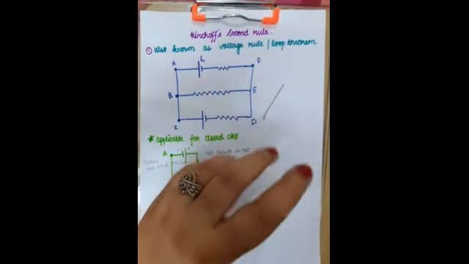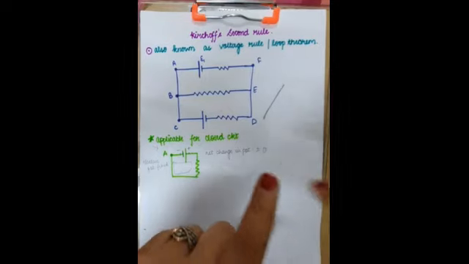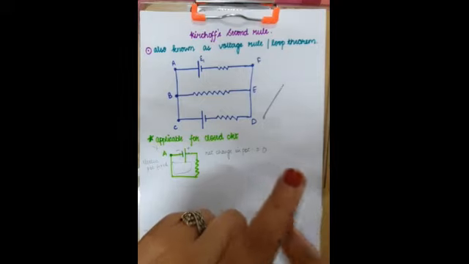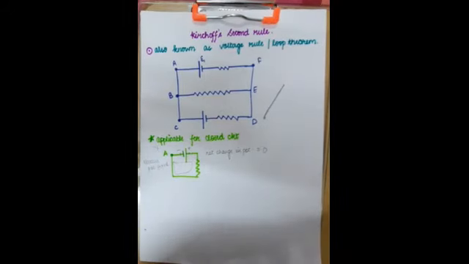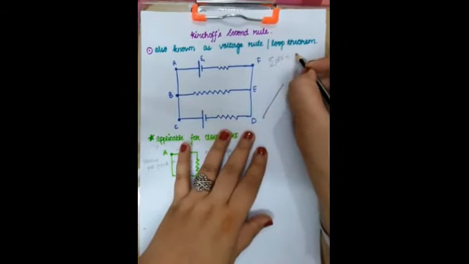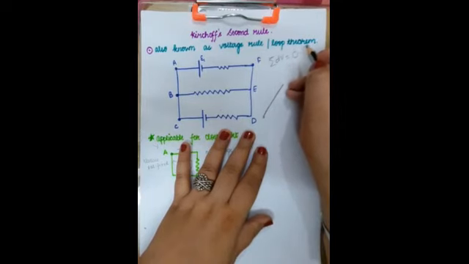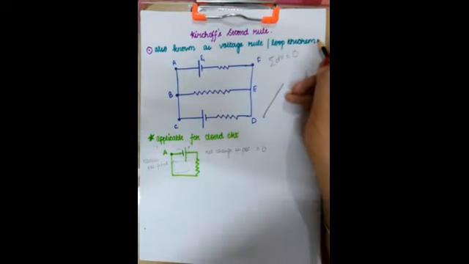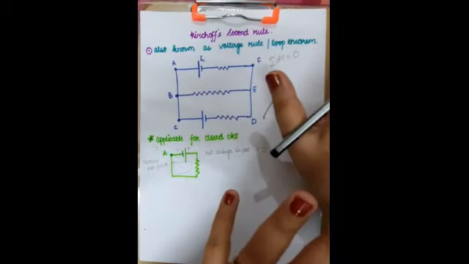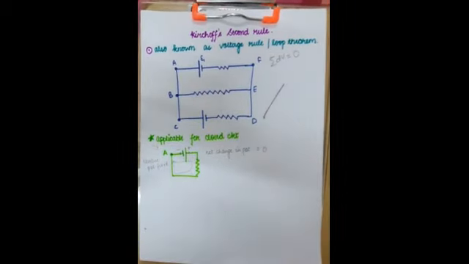This rule says that whenever we move along a circuit around any closed loop of a network, the algebraic sum of changes in potentials is actually equal to 0, which means summation dV equals 0. Or you can say that there is no net change in potentials if we are moving along a closed circuit. So we need to understand this, and go into the depth of this.